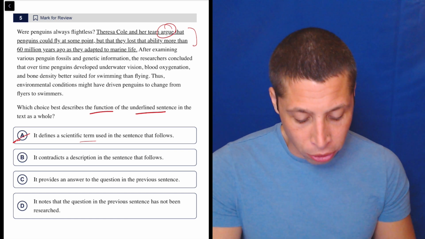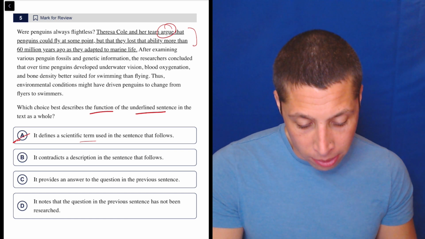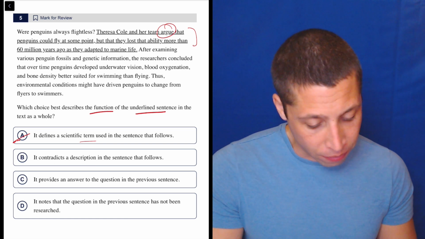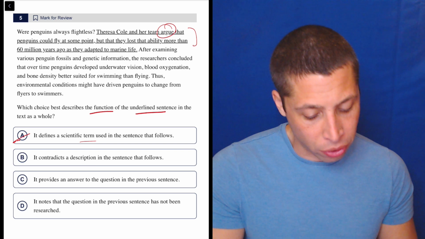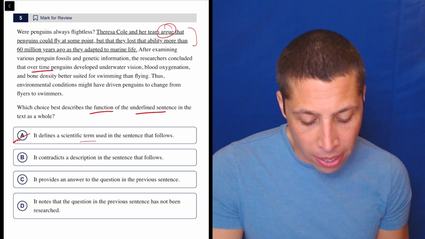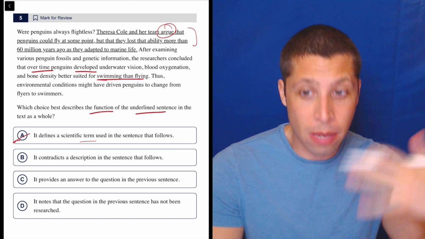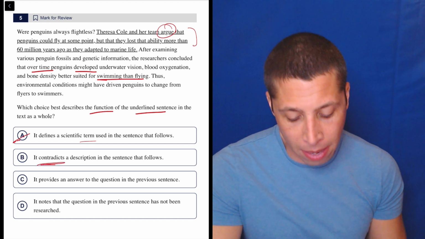B, it contradicts a description in the sentence that follows. Well, it's saying that they could fly but lost that ability. I think the sentence that follows is kind of saying the same thing, right? They looked at the fossils, and over time they developed these other things that are better suited for swimming than flying. So it seems like it's not contradicting, it's repeating the same thing.